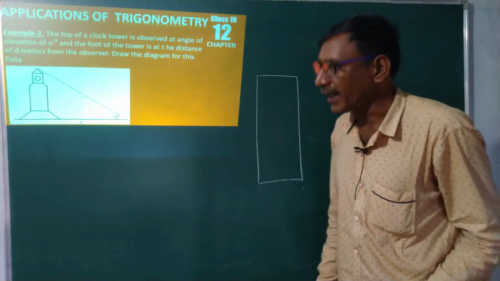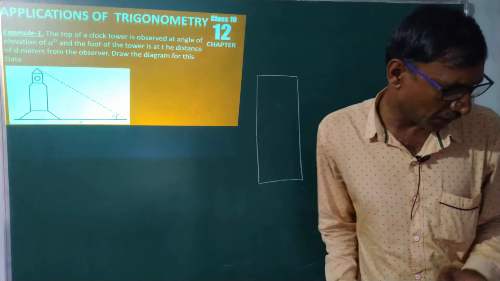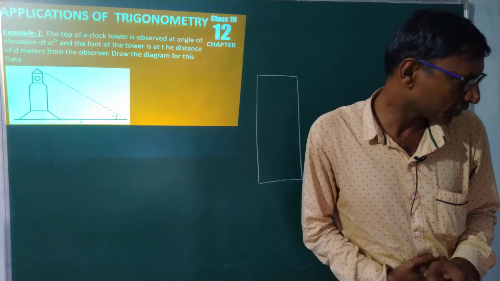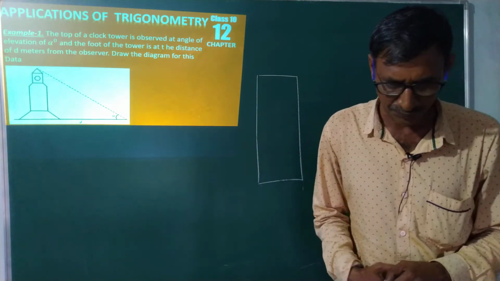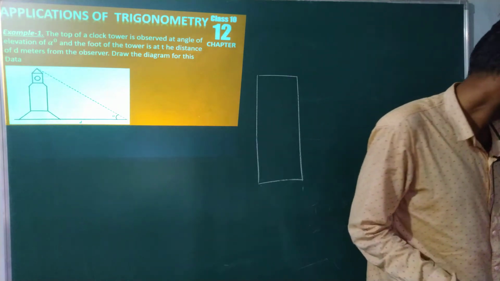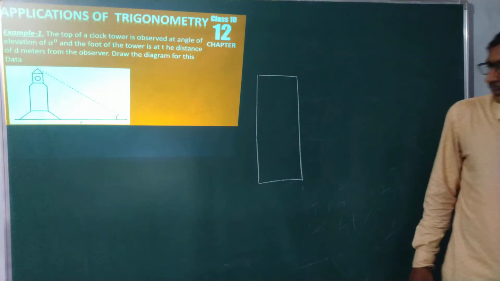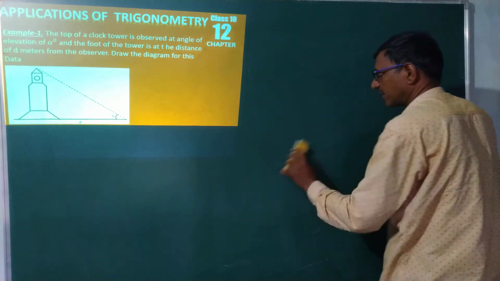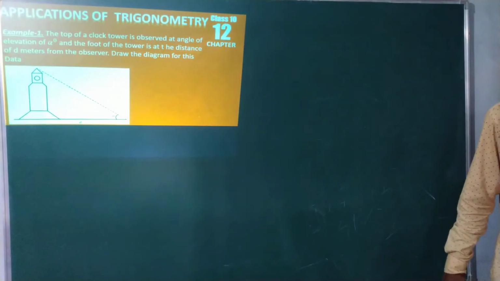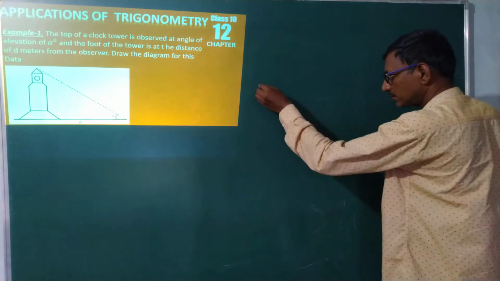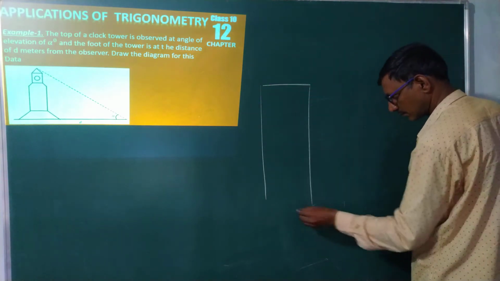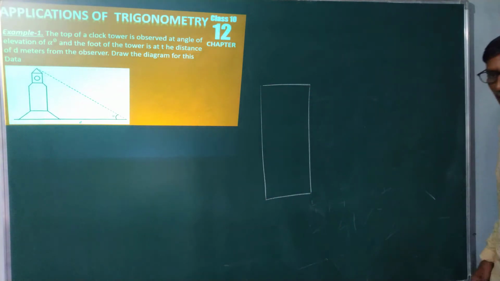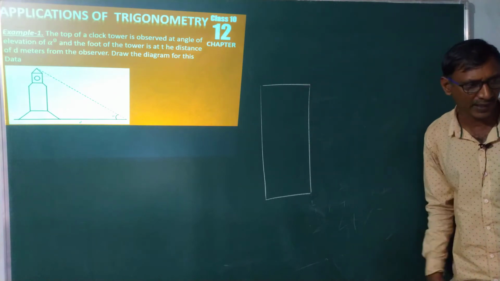Now, coming to an example, I will start with an example. Suppose this is my building, my school building. I would like to find the height of the building.